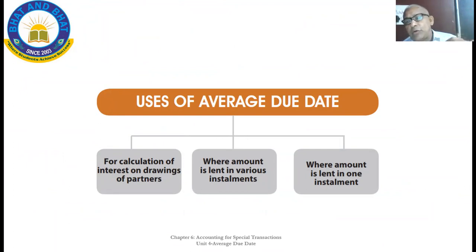Then where the amount is lent in one installment and recoverable in a different number of installments back, the due dates will be different. The disbursal date will be one unique date. For example, 5 lakh rupees released today may be repayable in 10 installments. Then how the interest will be calculated and all, such things you will understand in this unit. Take the photo.